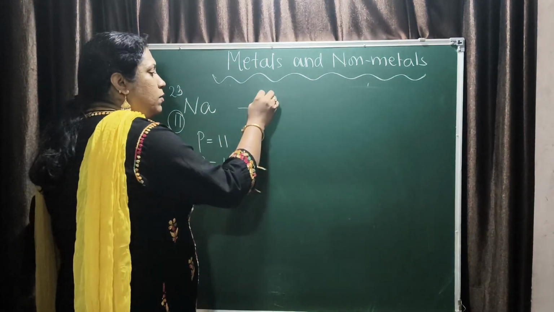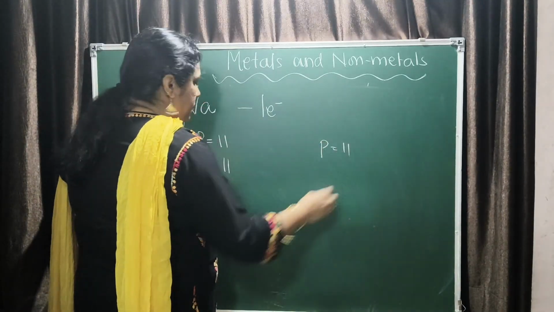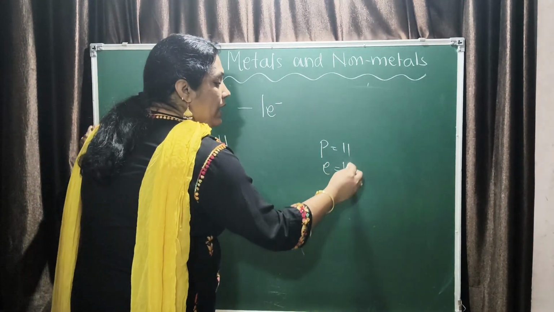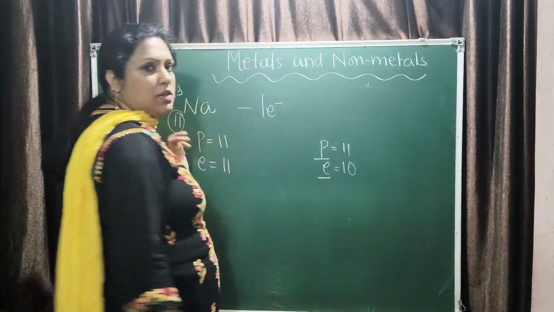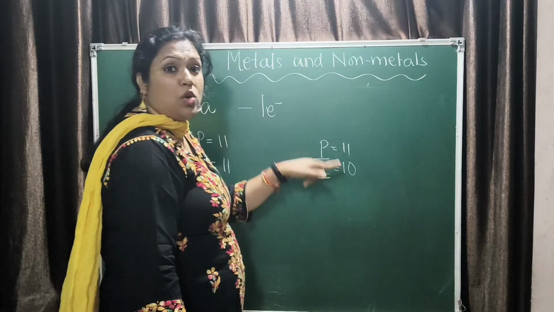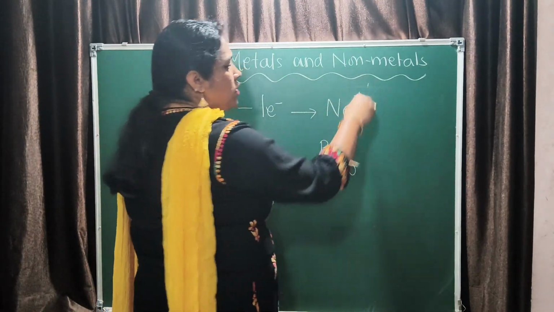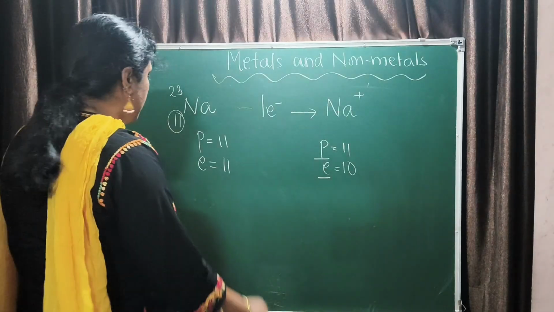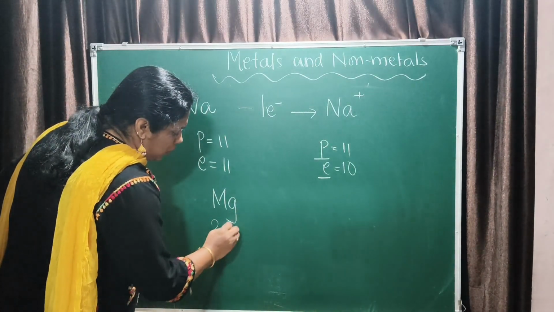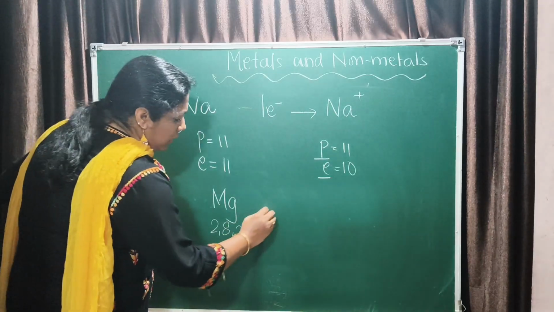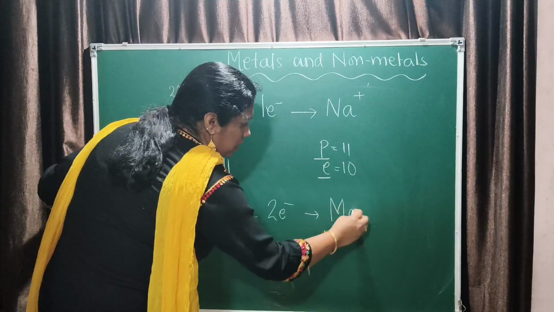Now when sodium loses one electron, what happens to the protons? Nothing happens. What happens to the electrons? They are reduced by 1. 10 electrons are balanced by 10 protons, and there is one proton extra that gives sodium one positive charge. Similarly, magnesium's electronic configuration is 2, 8, 2, so it loses 2 electrons to form Mg2+.